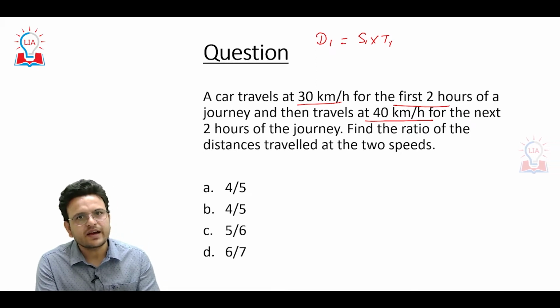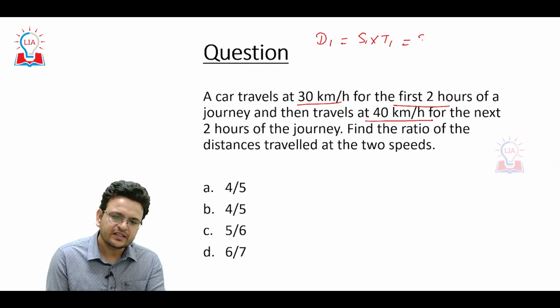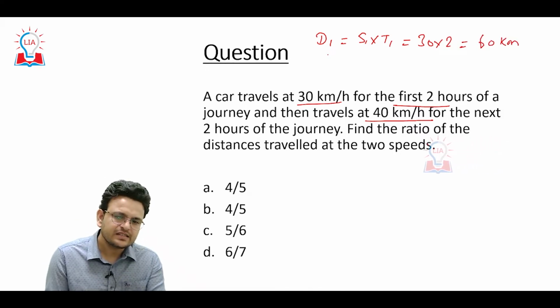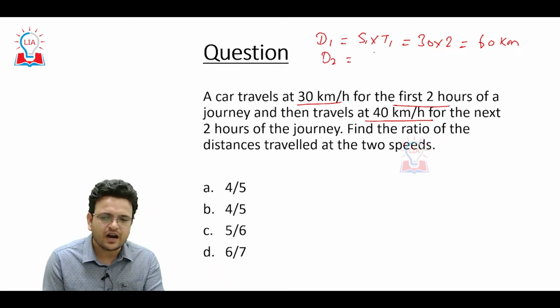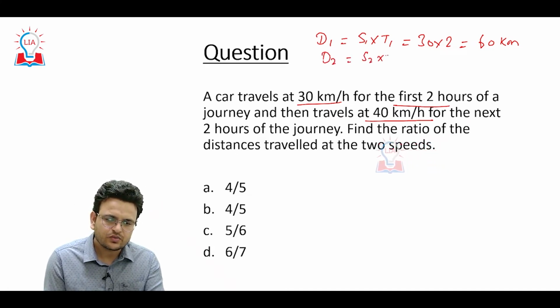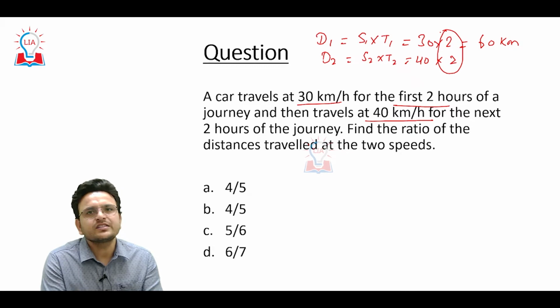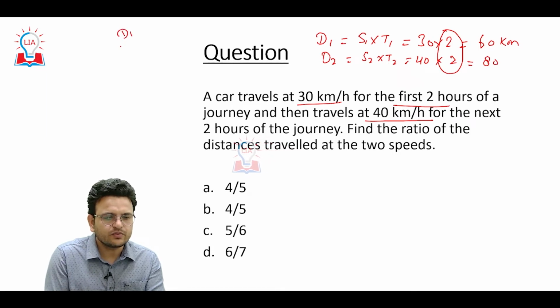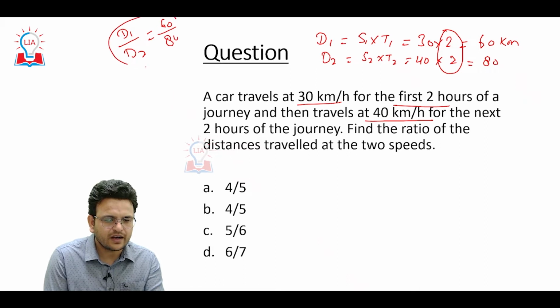Distance traveled by the first car will be 30 kilometers per hour into 2 hours, equal to 60 kilometers. Distance traveled by the second car will be s2 into t2, 40 kilometers per hour in 2 hours, so it will be 80 kilometers. Then d1 upon d2 will be 60 upon 80, and you will get the answer.